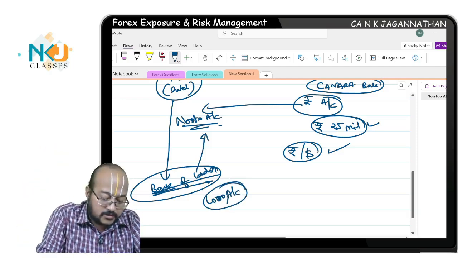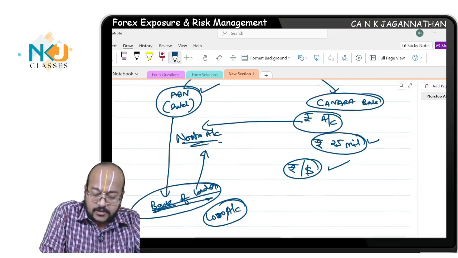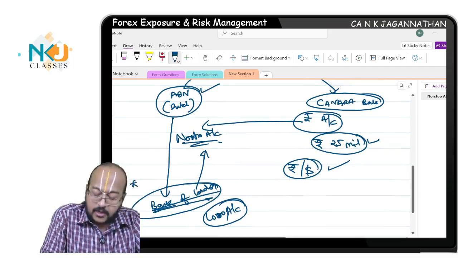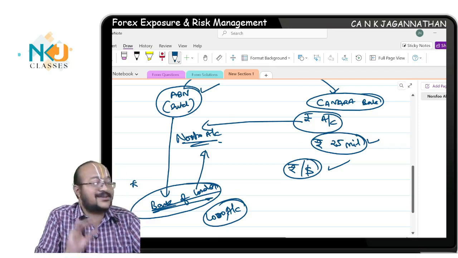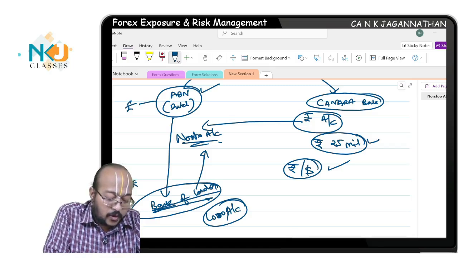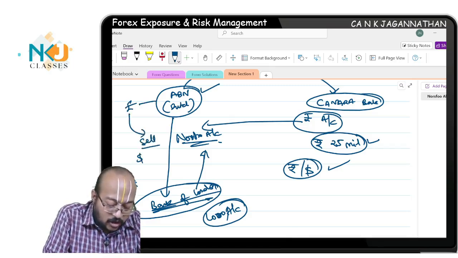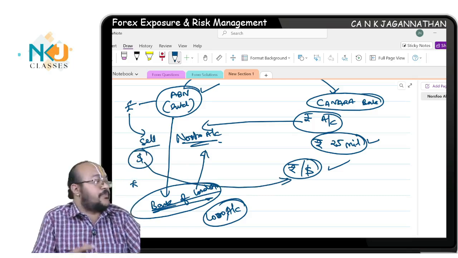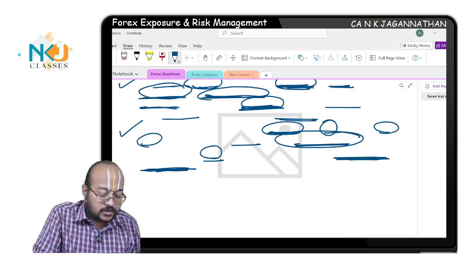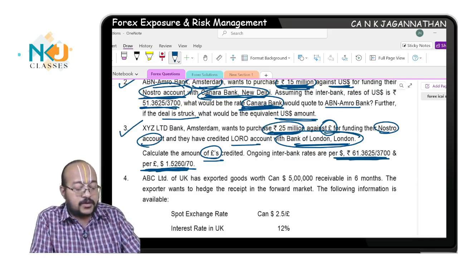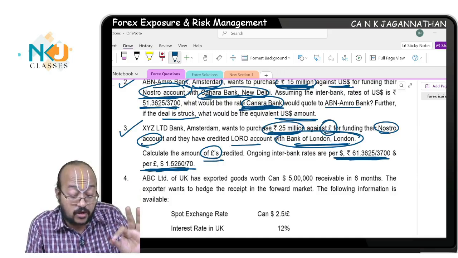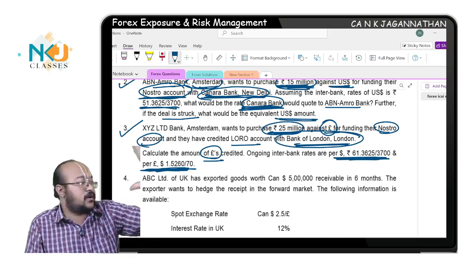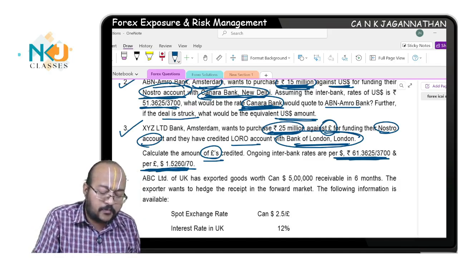So what happens? ABN Bank deposits its pound with Bank of London, which means it has pound. This pound it will sell and get the dollar. After getting the dollar, it will sell the dollar and buy the rupee. Are you all understanding what is happening? See the question, now you will have absolute clarity. XYZ Limited, Amsterdam, wants to purchase 25 million against pound for funding the Nostro account, and they have credited a Loro account with Bank of London.